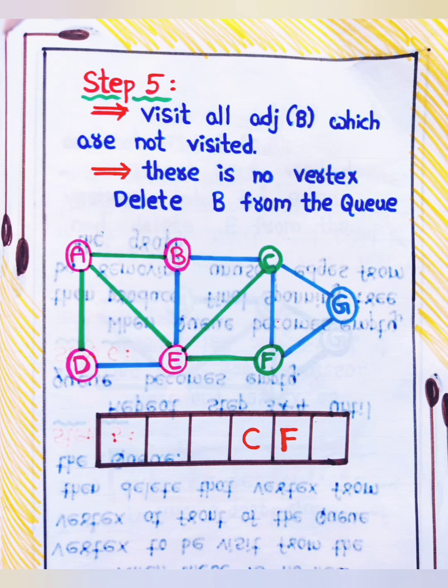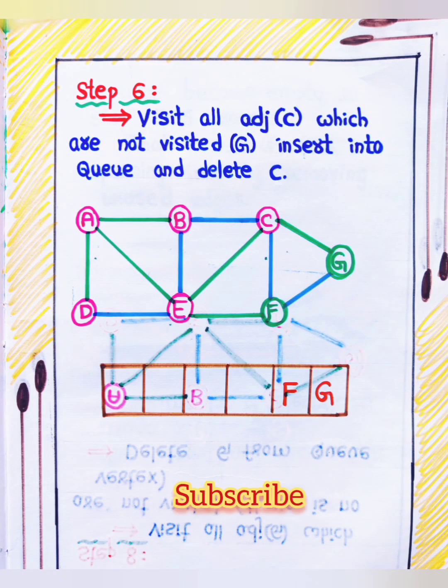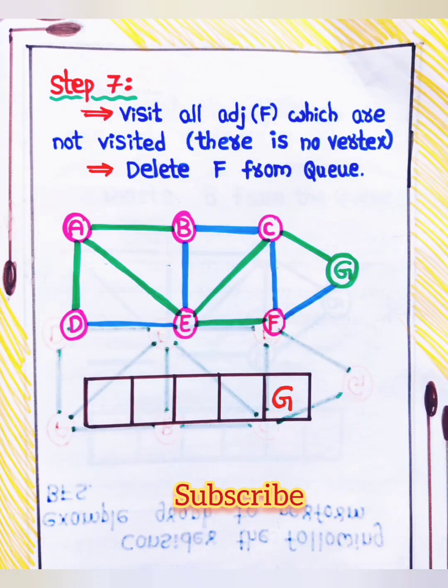Delete B from the queue. Step 6. Visit all adjacent of C which are not visited: G. Insert into queue and delete C. Step 7. Visit all adjacent of F which are not visited. There is no vertex. Delete F from queue.